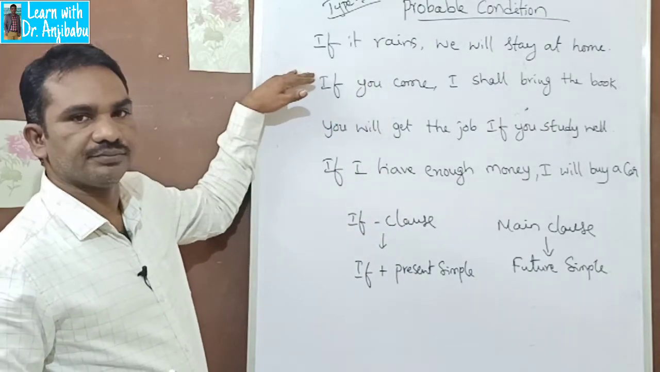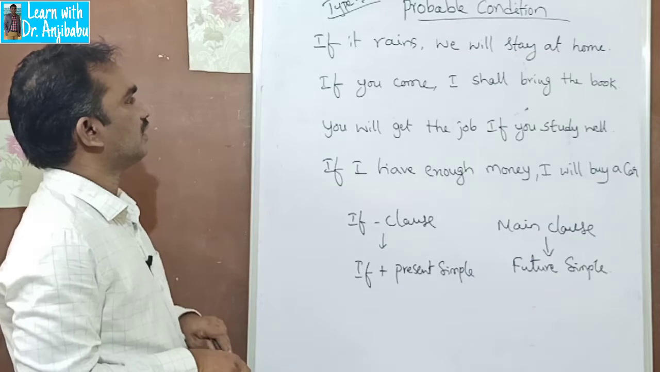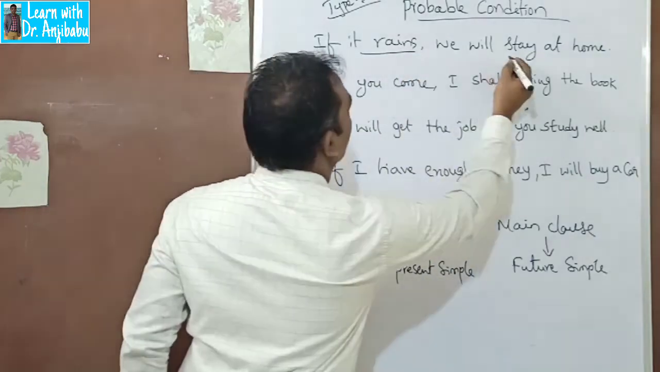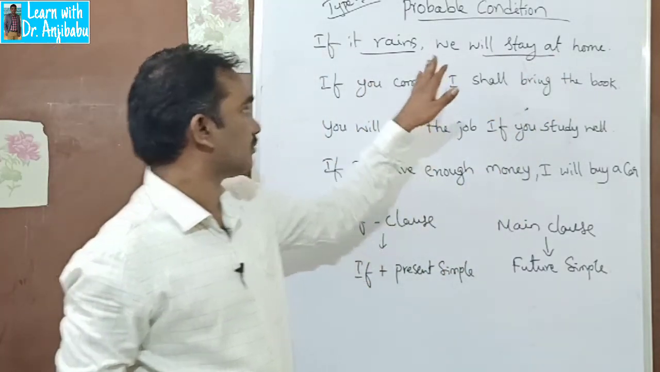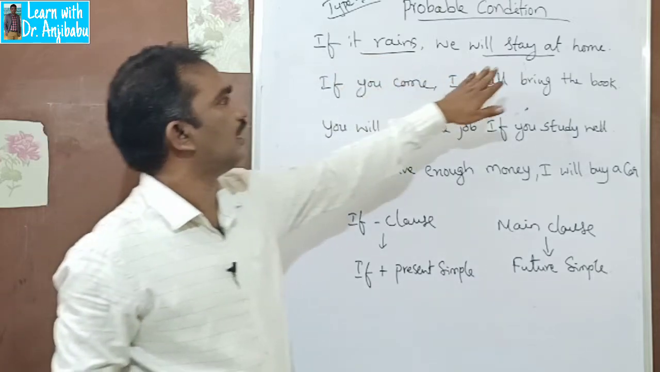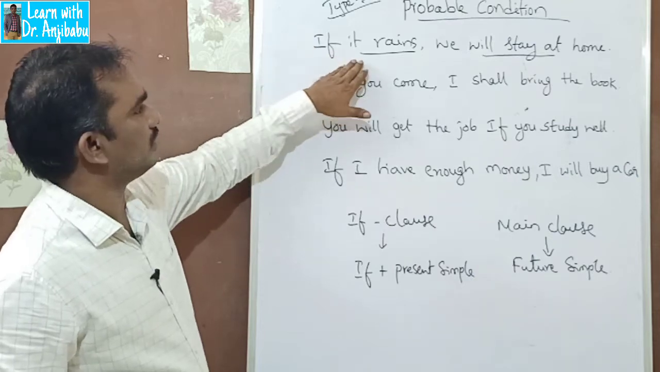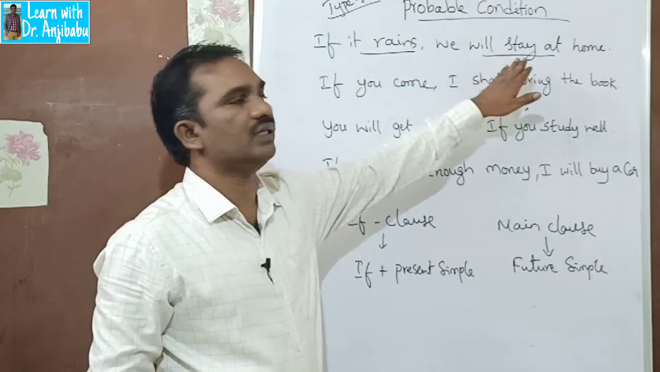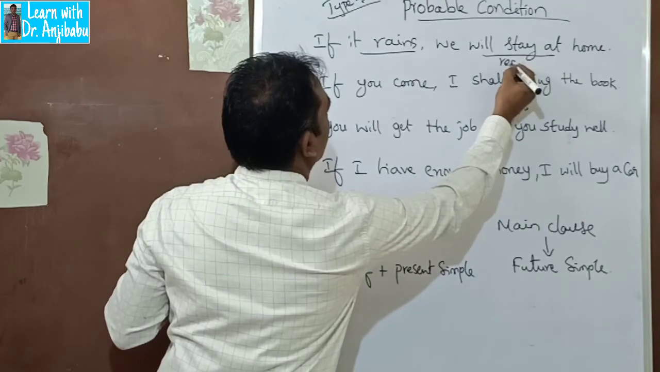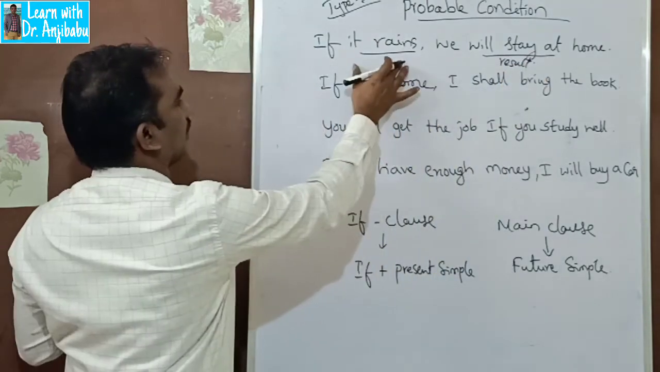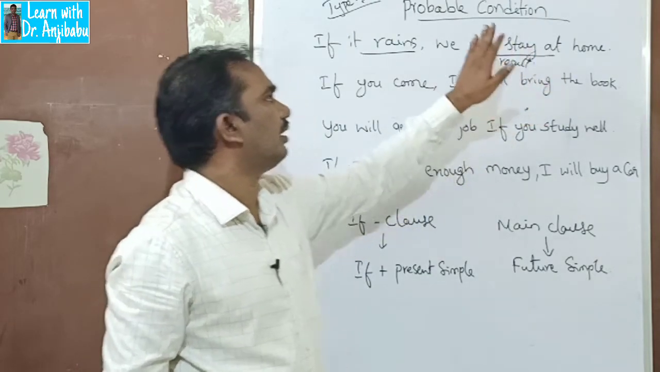If it rains, we will stay at home. So this is a condition, the if clause, and this is the main clause. Here, if it rains is the condition. So what will happen? We will stay at home. This is the result. If it happens, that means if it rains, the result will be staying at home.